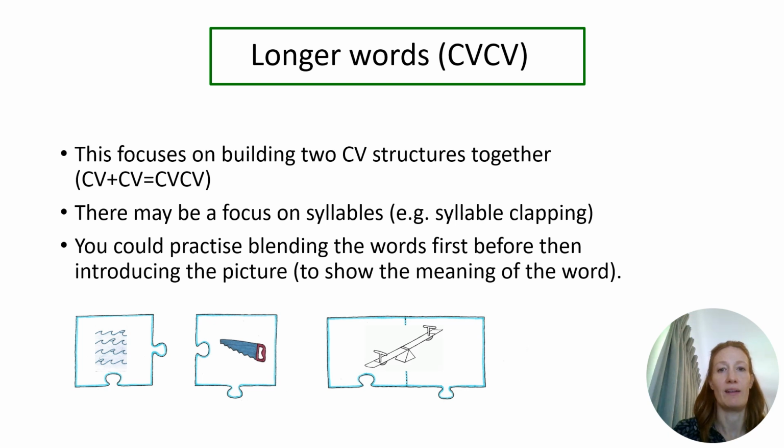The next level up the ladder is longer CV words. We could combine two CV words we have already worked on to form a compound word, for example, seesaw, or we could use a combination of sounds that the pupil can already say to form other CV words, for example, buddy, daddy, or mummy. At this stage, we might also want to practice syllable clapping. At the bottom of this slide, there is an example from the Childhood Apraxia programme. You can practice blending the two CV words first before then introducing the picture of the compound word to show the meaning of what they have just said.